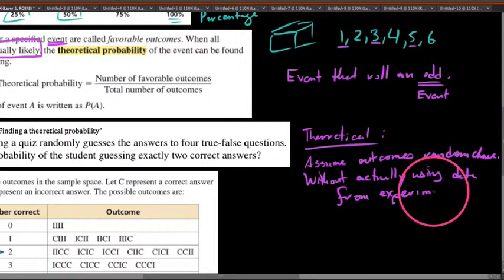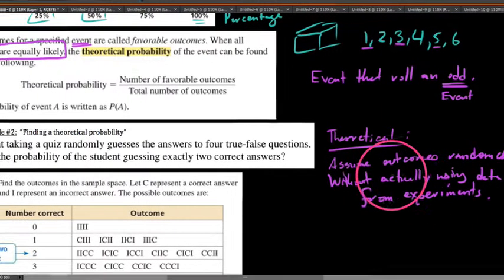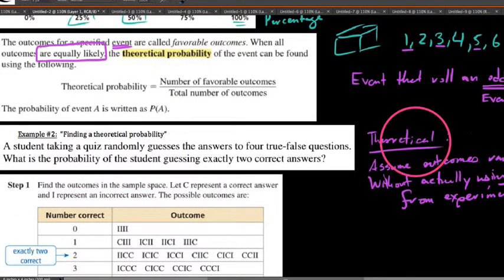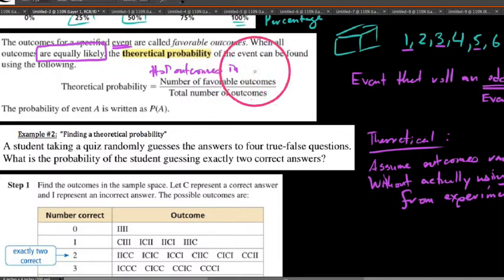So if I've got a coin, I'm not going to flip it and see how many times it actually comes out heads or tails. I'm going to assume that both of those are equally likely to occur. Then the theoretical probability would just be this: the number of favorable outcomes, the number of outcomes in the event space.